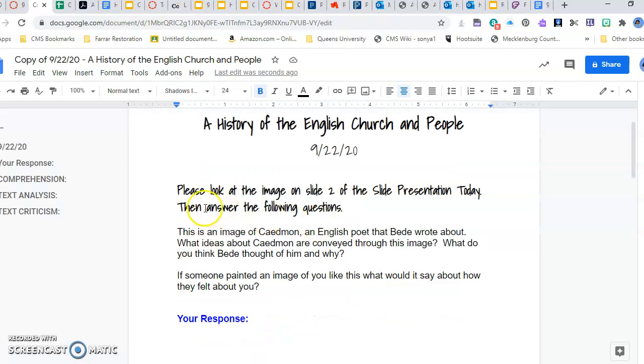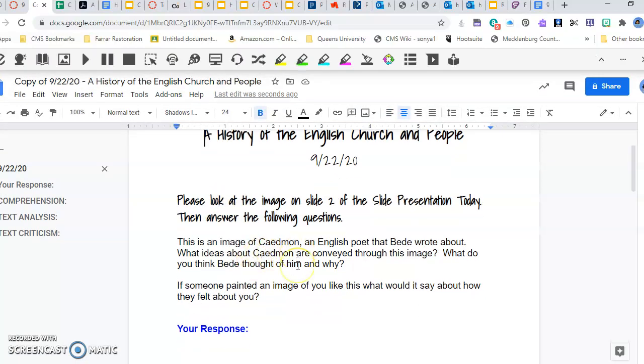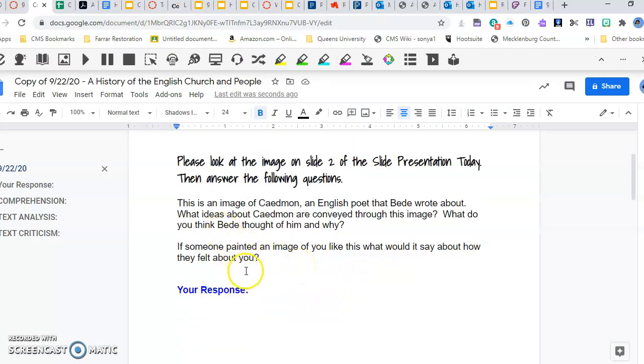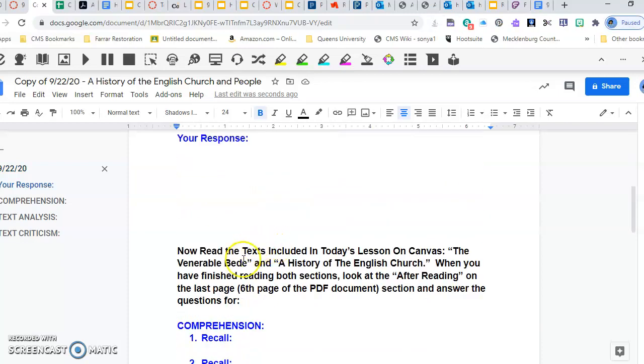So again, it gives you the instructions as well as the questions. Please look at the image on slide 2, which we just saw, and answer the questions, and here's your response. So you write your response here. Now, after you've written your response, you're going to go to the text included in today's lesson on Canvas, okay? And that will be the reading, the Venerable Bede, and a history of the English Church.